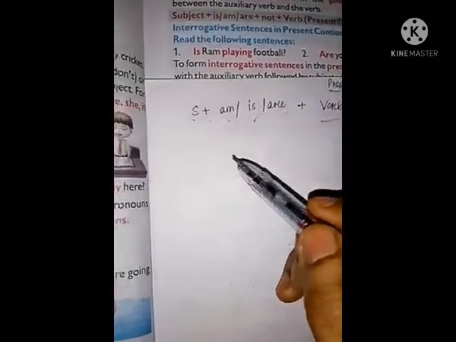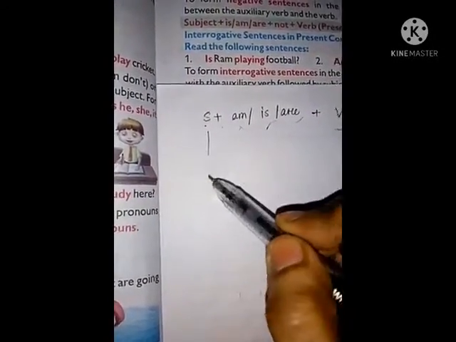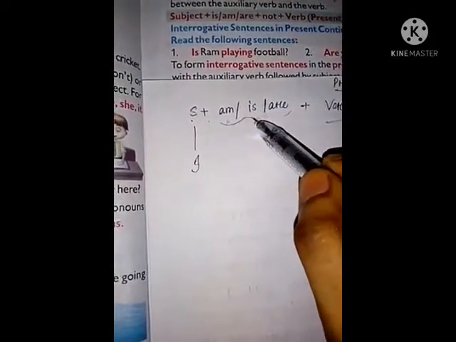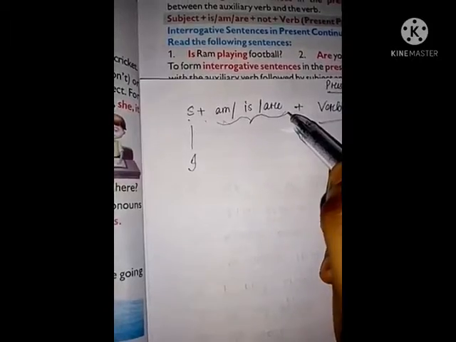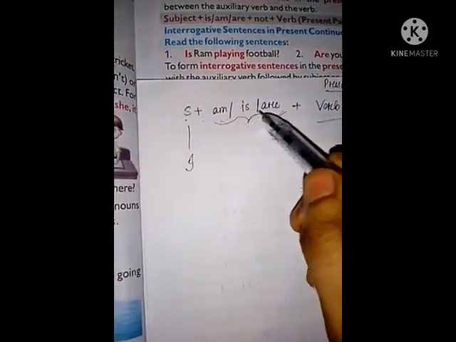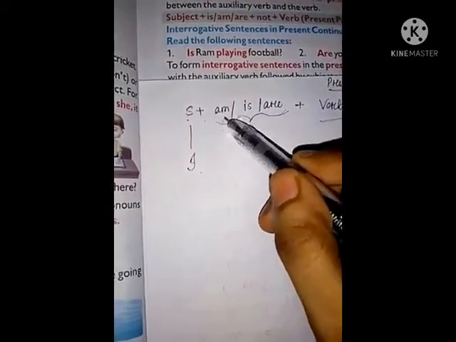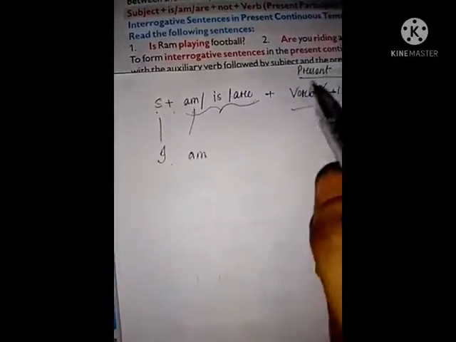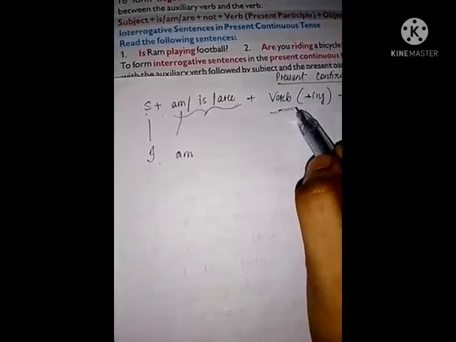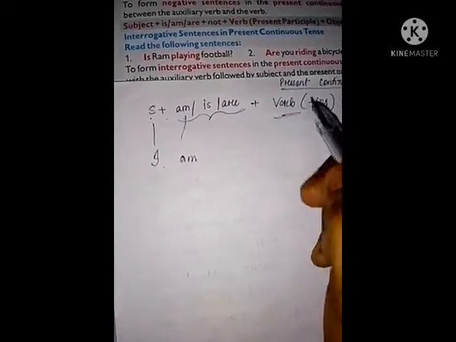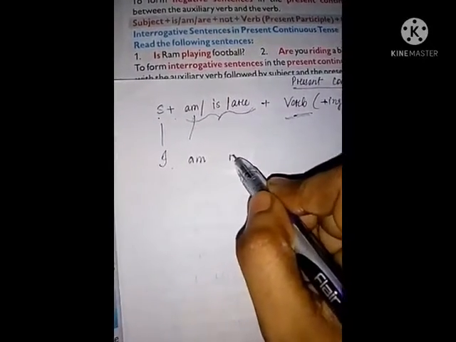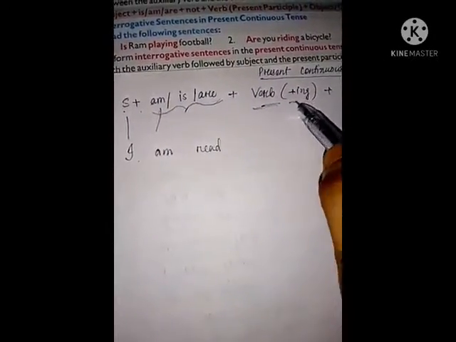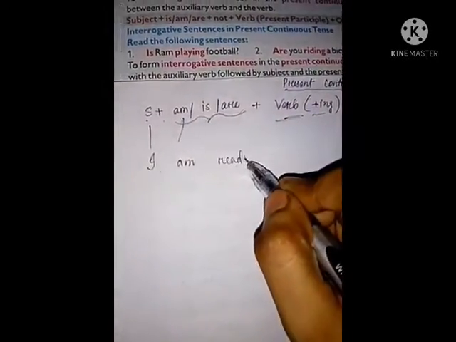See, I am writing one example. I am using subject I, and among these three auxiliary verbs, am is used with I. Okay, now verb. Say any verb. See, read. We have to add ing with this main verb.